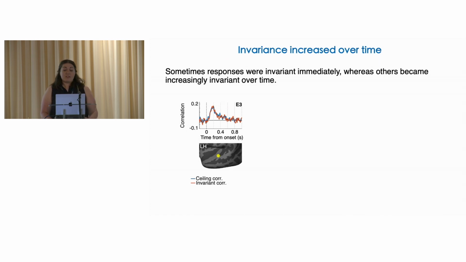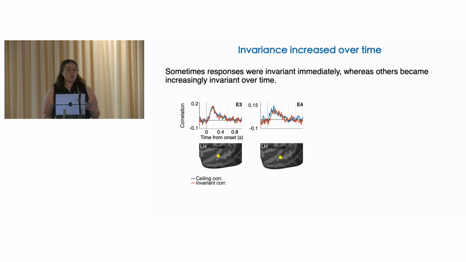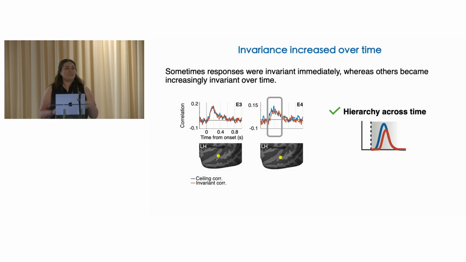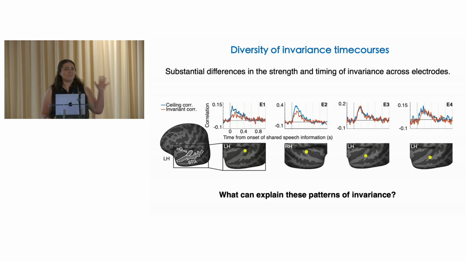We also observed other electrodes with responses that became more invariant over time. So for example, in this electrode, the IC was initially lower than CC, but by about 200 milliseconds after word onset, the IC reaches the CC and the response becomes fully invariant. So this is consistent with this hierarchy across time, in which an initial non-invariant representation is refined, potentially through recurrence. All right, so I've shown some examples of what we see, and next we sought to see whether we could explain these patterns of invariance across auditory cortex.